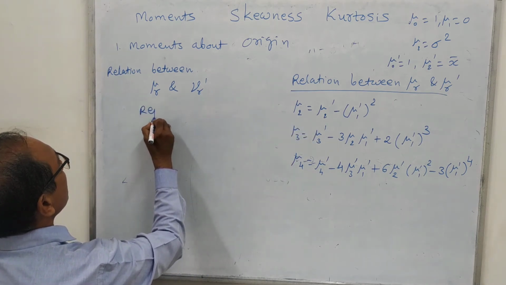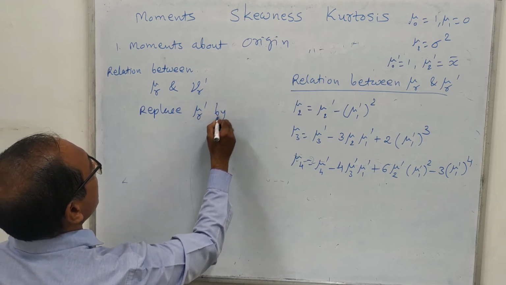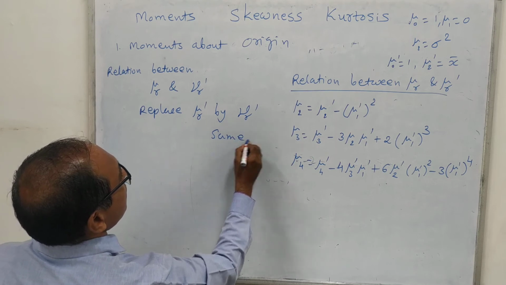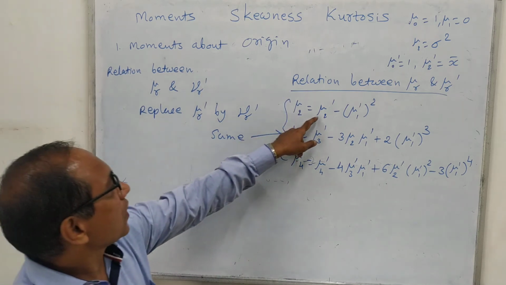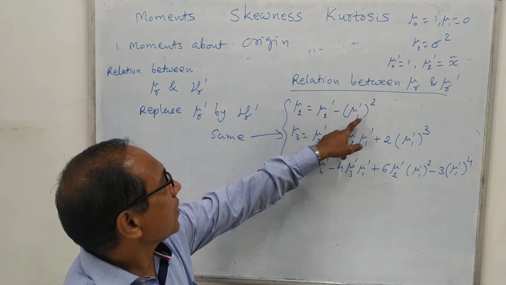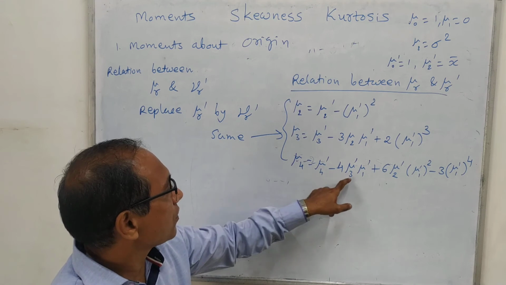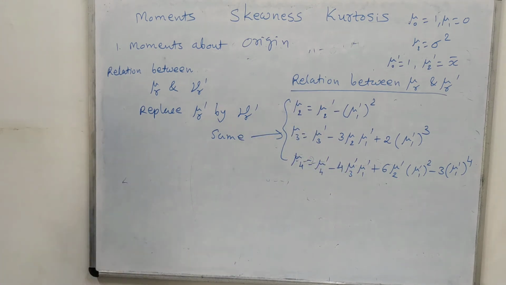Replace mu r dash by mu r dash. You will get the same formula, same formula as those ones. That means here you put mu2 dash, mu1 dash, mu3 dash, mu2 dash, mu1 dash, mu4 dash, mu3 dash, mu1 dash, etc. So if you replace these values, you will get the same formula.